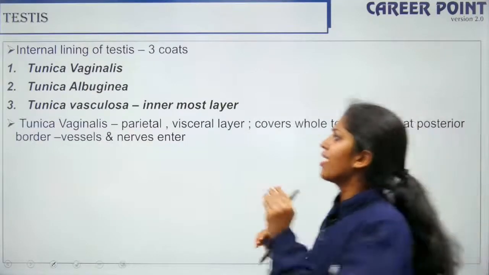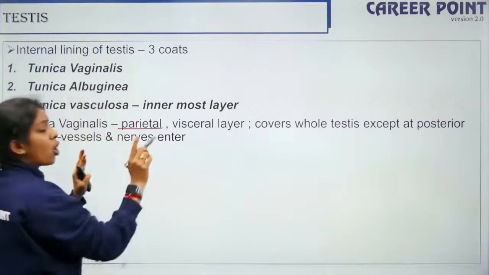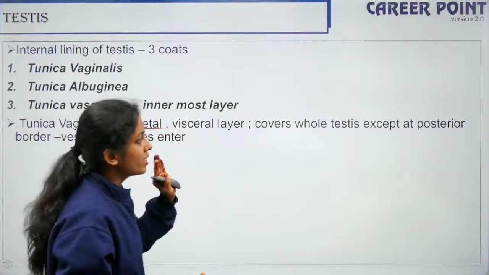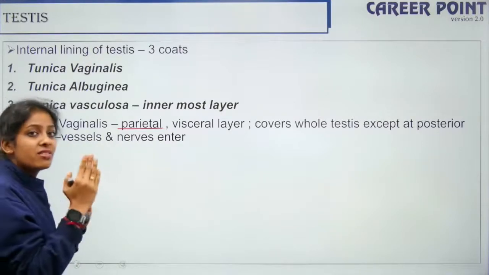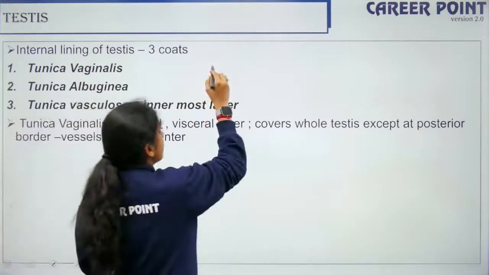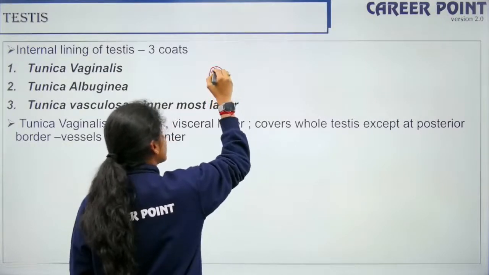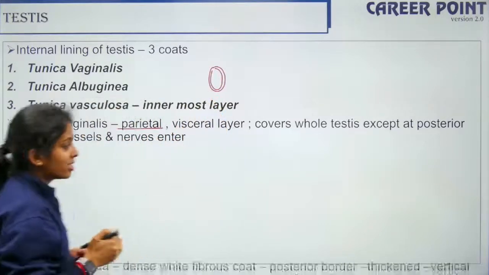Right, so tunica vaginalis is the outermost, with a parietal layer on the periphery and a visceral layer. It covers the whole testis except at the posterior border where the vessels and the nerves enter. So basically if a testis is there, it covers the entire testis like this except at the posterior point where the blood vessels and the nerves enter the testis.